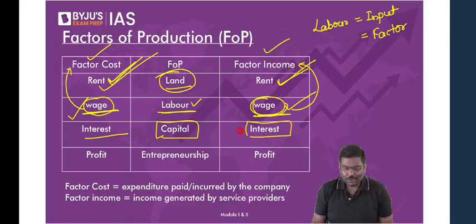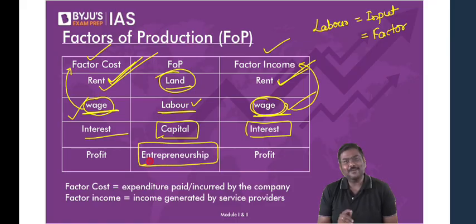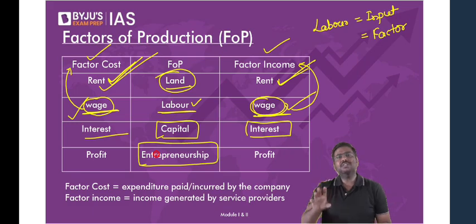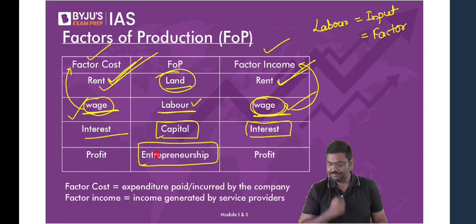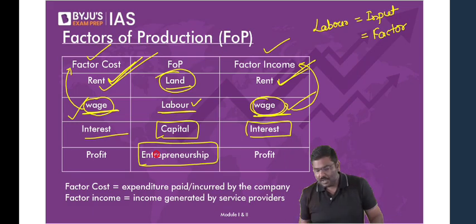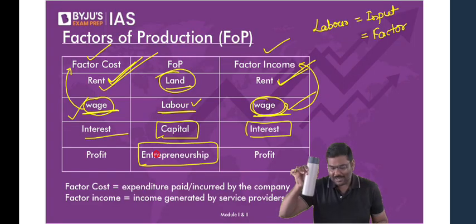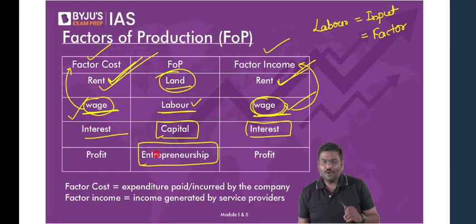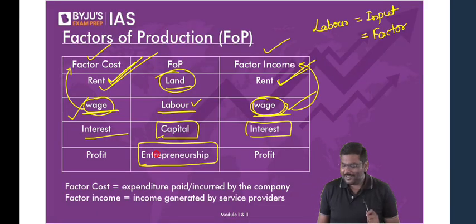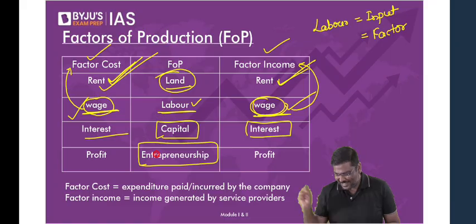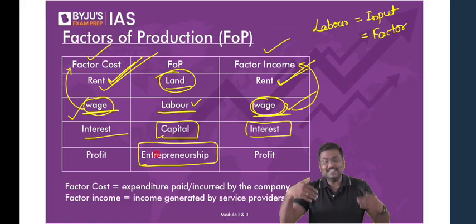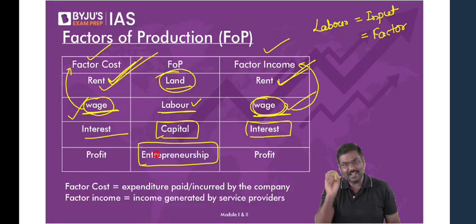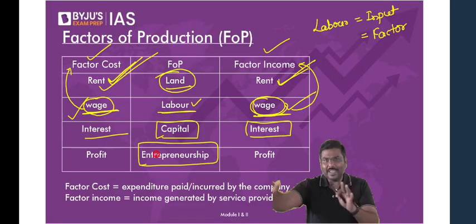Fourth one, entrepreneurship. Many of the students get stuck up here, confused here. Let me ask you a very simple question. You start a company. Why? Think of it and let me know. You start a company to manufacture this bottle. Tell me why. What is the reason? All of you will say, sir, to earn profit. Anybody in the classroom who says, sir, I don't want any profit, to incur losses, I'll start the company? Anybody in the classroom? Absolutely not. To earn profit. That is the agenda. That is the whole and soul of capitalism.